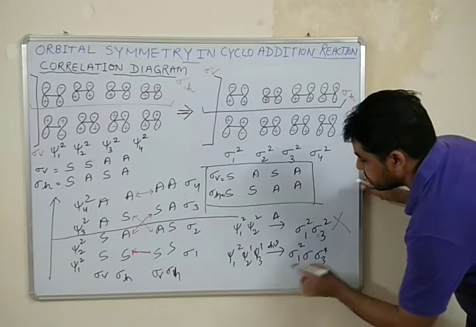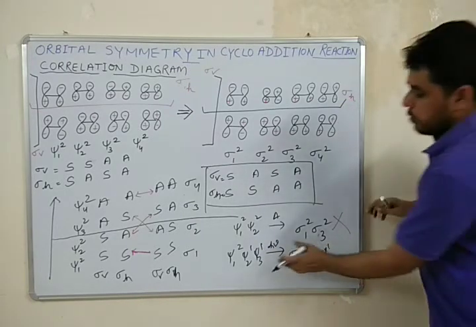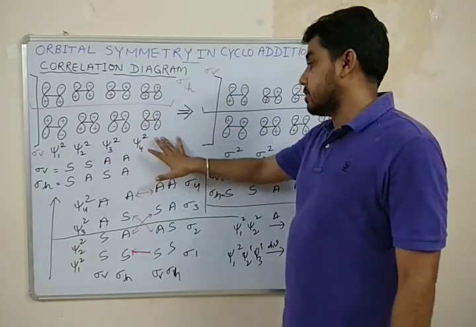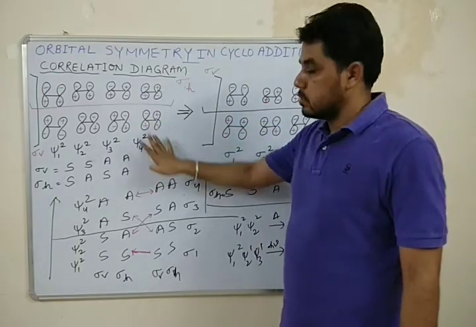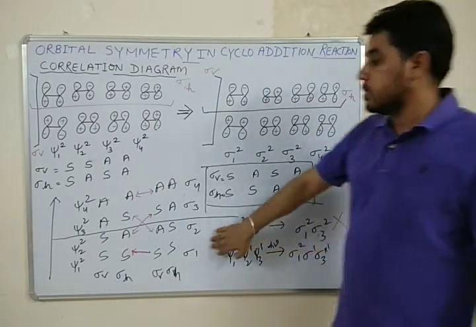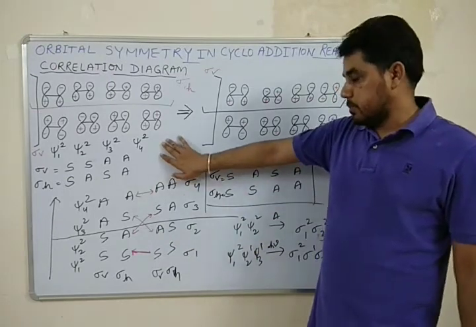It is anti-bonding. Likewise this. So this photochemical condition for this particular 2+2 cyclo-addition is symmetry allowed process, but the thermal process is symmetry forbidden process.